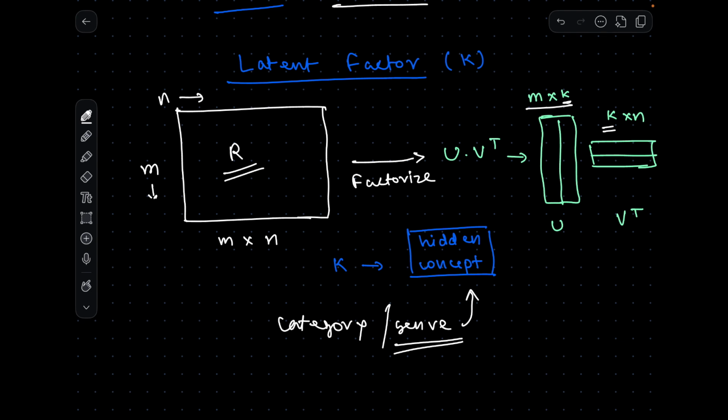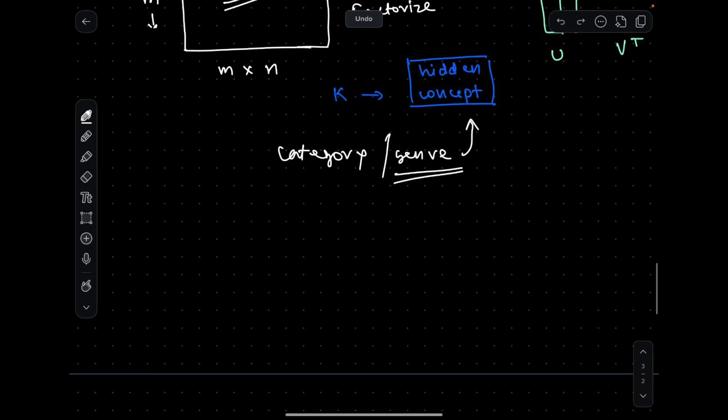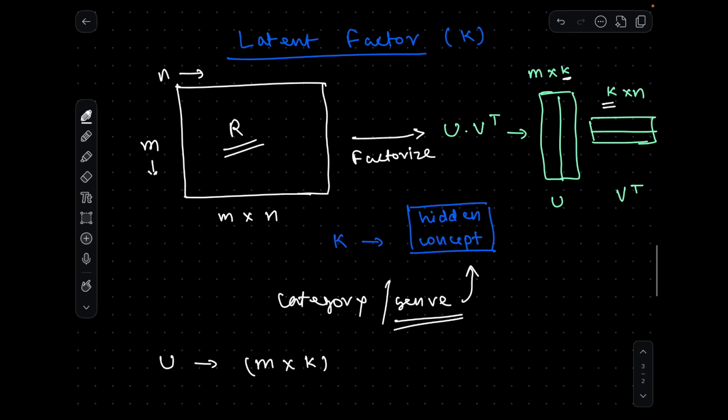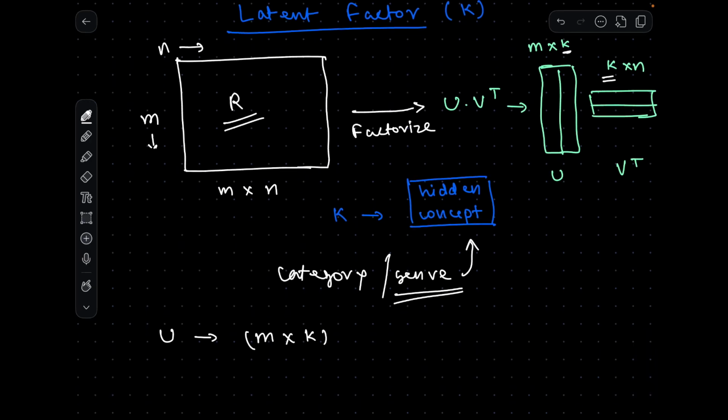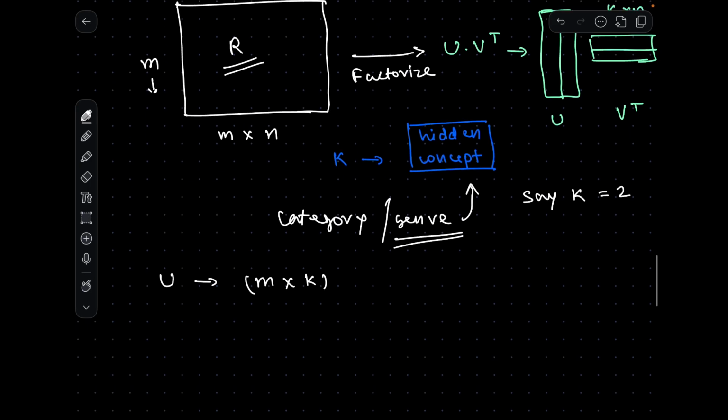So if we just closely see this, we can write what the new matrices are. Let's say the U matrix. This has a dimension of M cross K, where M is the number of users and K is the number of concepts. Let's say K is equal to 2. Then what we are saying is that this hidden concept, in the case of the movie example, is nothing but genre.